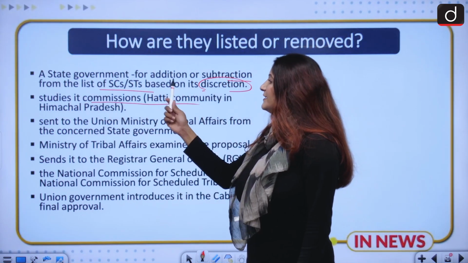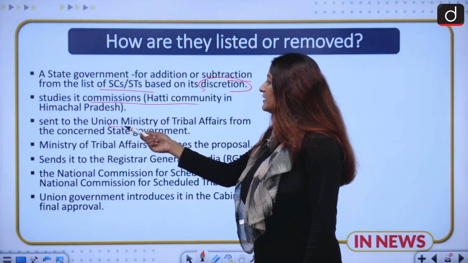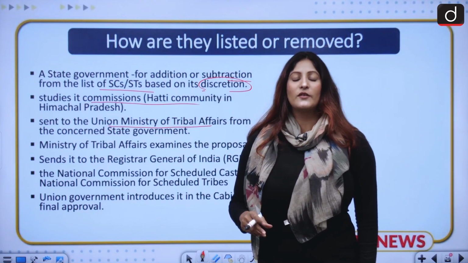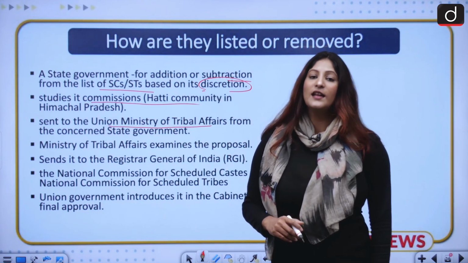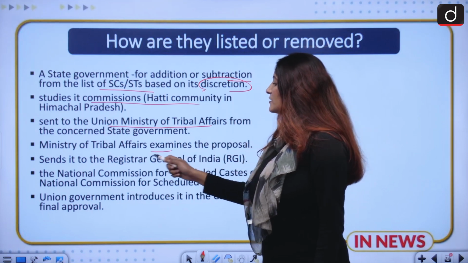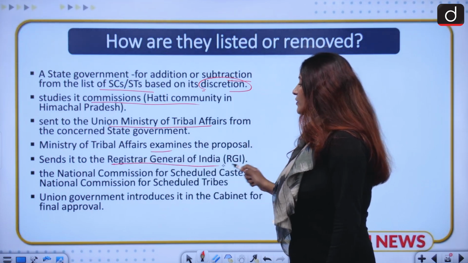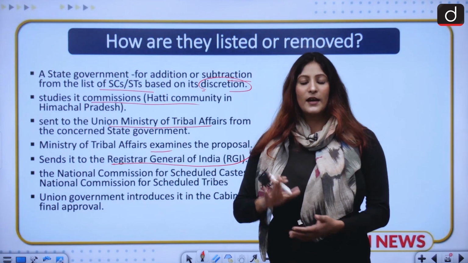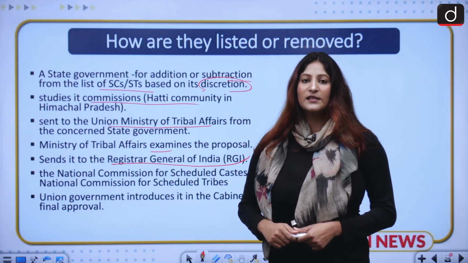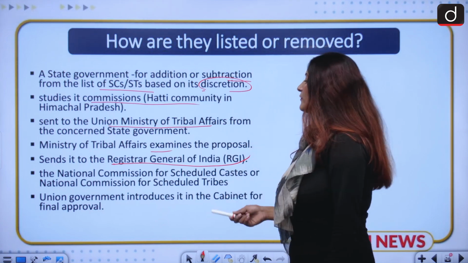Okay, and the state government sends the proposal to the Union Ministry of Tribal Affairs. The Union Ministry of Tribal Affairs will examine the proposal and deliberate upon it. Then it will, of course, go to the Registrar General of India. If approval has been given from the side of the Ministry of Tribal Affairs, it will be sent to the Registrar General of India.